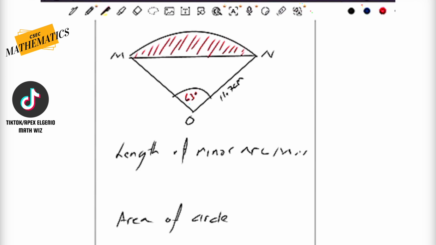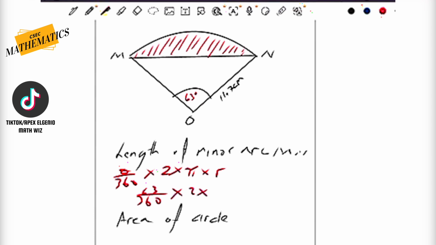So, length of minor arc, you should have seen the formula at the back of the paper. Length of arc is going to be theta divided by 360 multiplied by 2 times pi times r. What did I just say? Arc? That's crazy. Let's get into it. So theta is going to be the angle, which is 63, divided by 360 degrees, the complete degree for the full circle, multiplied by 2 pi r.